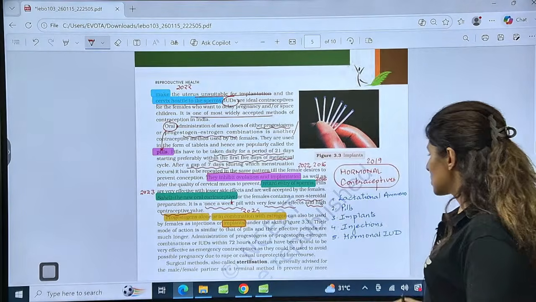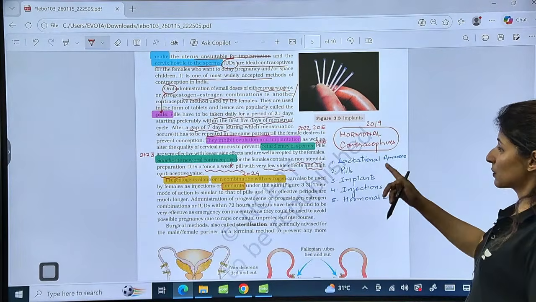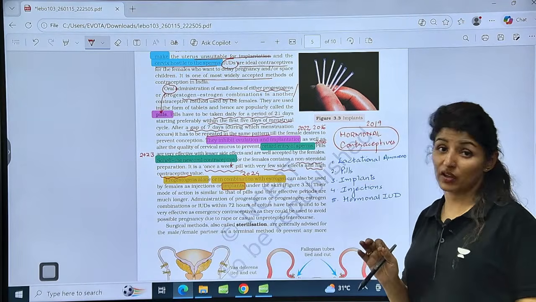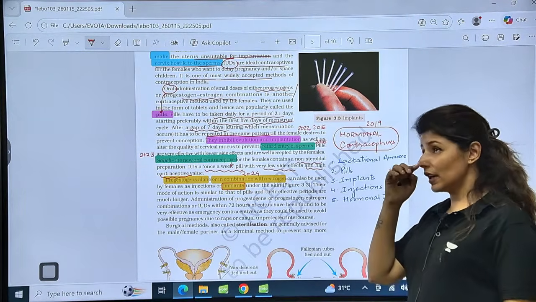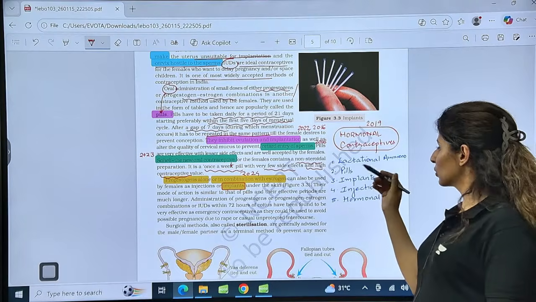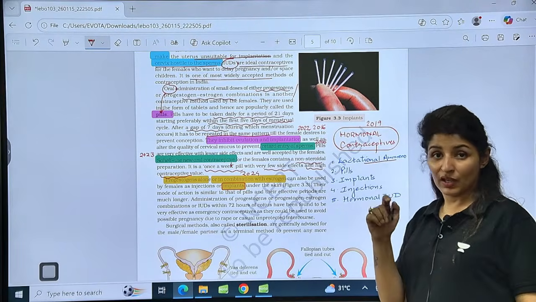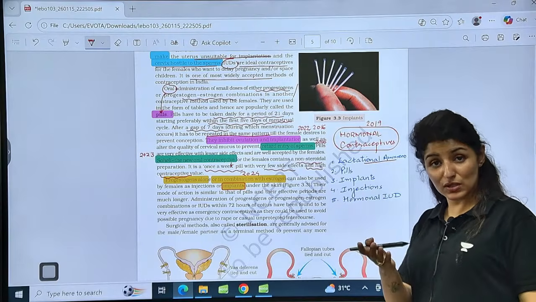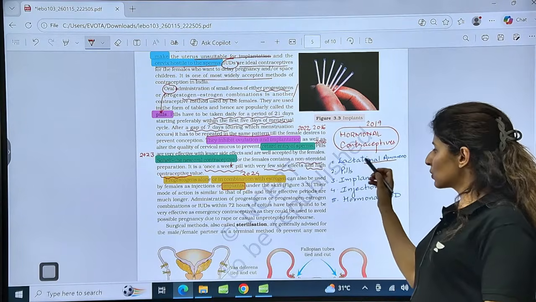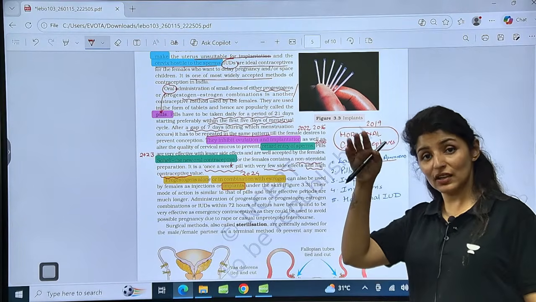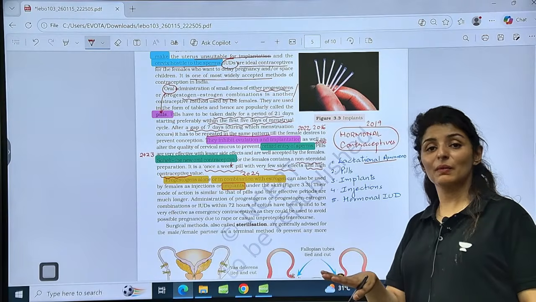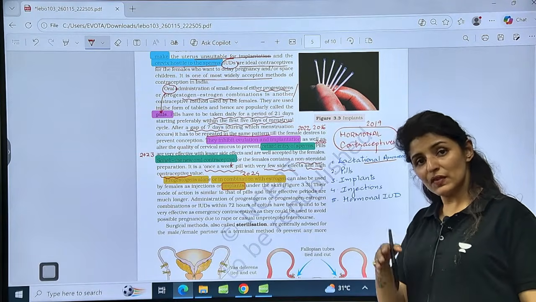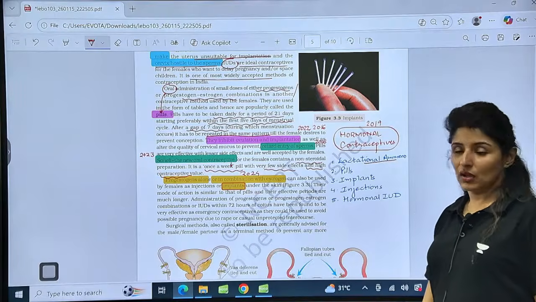Is that clear? So which are the hormonal contraceptives? The question has already been asked. Which of the following are the hormonal contraceptives? So hormonal method is being used in lactational amenorrhea, intense lactation. It prevents menstruation or menstrual cycle. Why? Because during lactation, high prolactin is going to have negative feedback on FSH. It is going to keep FSH low. So low FSH means no menstrual cycle.